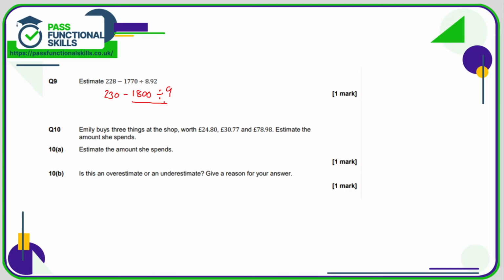1,800 divided by 9 is 200. 230 take away 200 is 30. So that is our estimate for that answer.